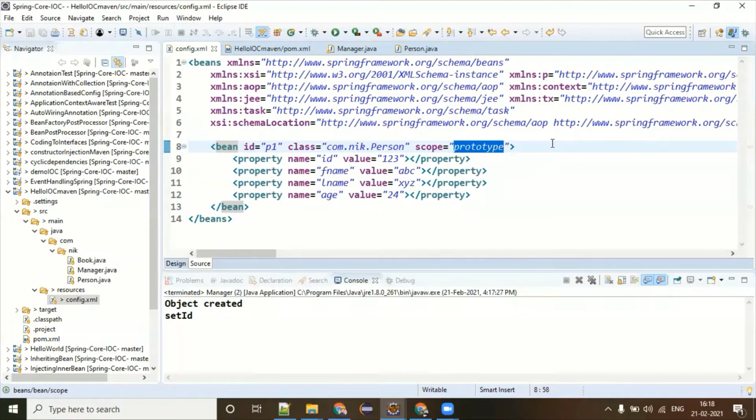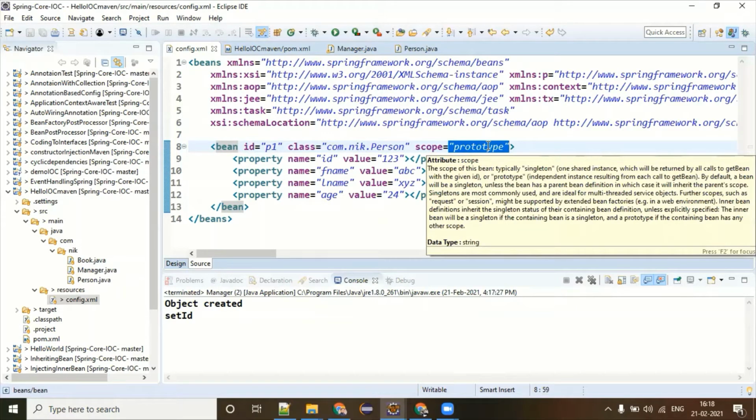Do you know what is the meaning of lazy and eager? Lazy execution means the moment you are really in need of that object, only then will the object be created. Singleton is eager loading, which means it doesn't matter.